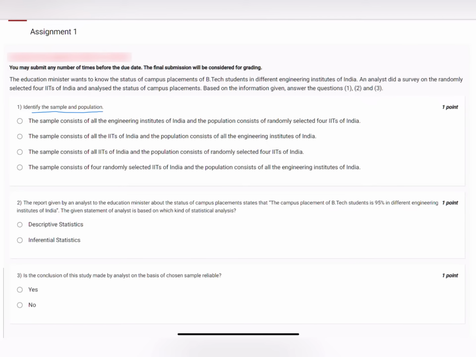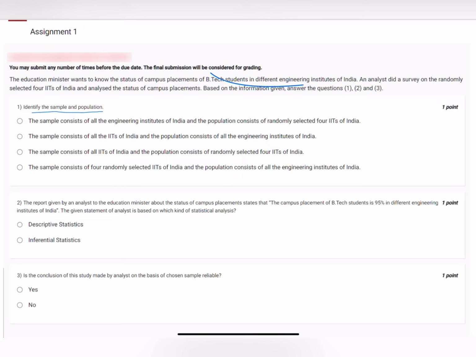Since the population will be a broader part, it will cover all the BTech students in different engineering colleges of India, and the sample would be the randomly selected 4 IITs of India. So we'll have to narrow down to one option by reading all the options.